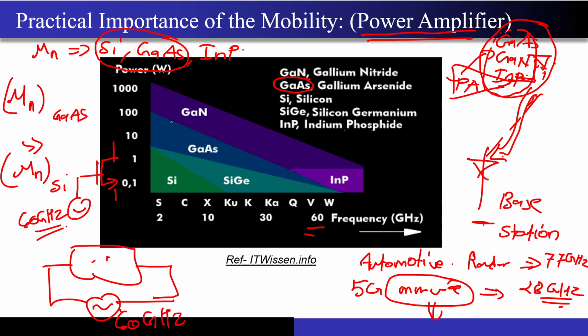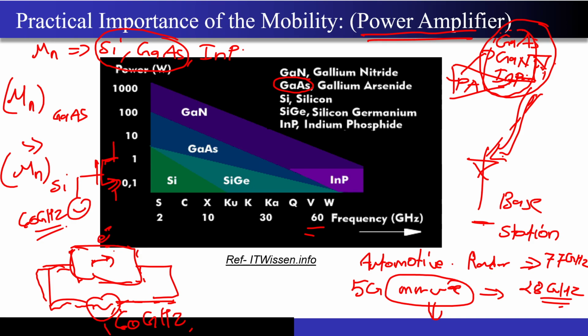Whatever change I apply, I want the electrons inside the semiconductor slab to react very quickly, that is instantaneously. Even if I apply a 60 gigahertz or 100 gigahertz signal, the electron should be able to respond to such a high frequency.